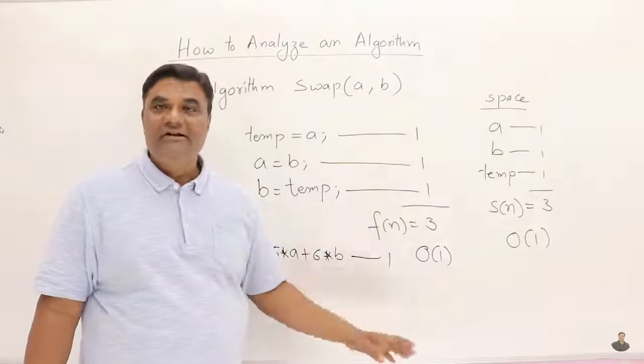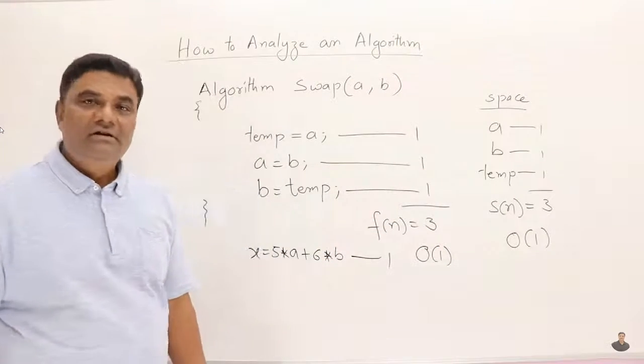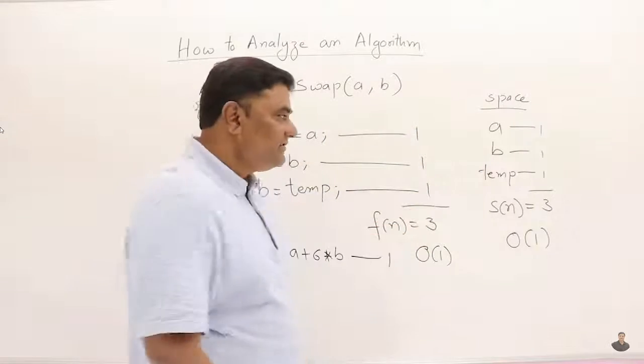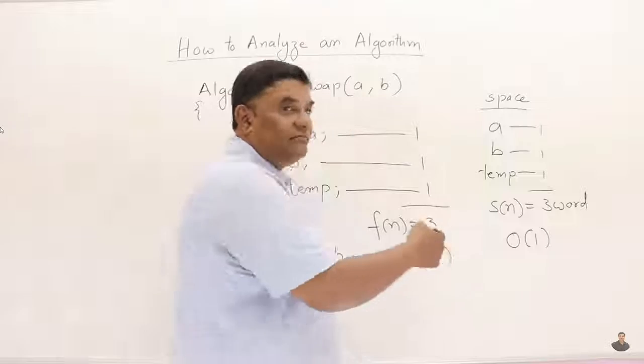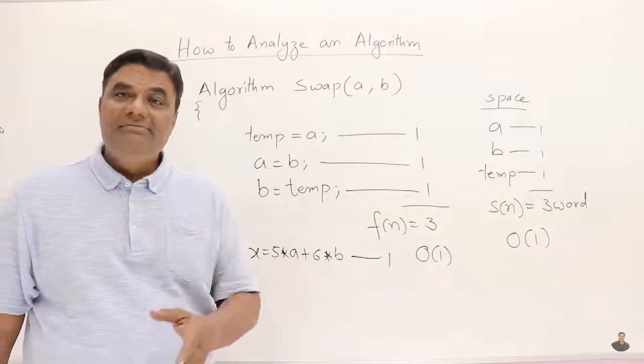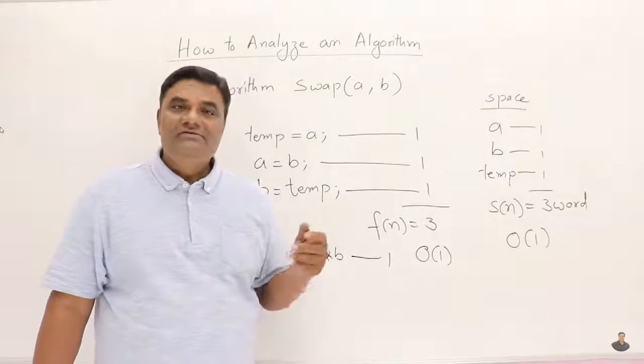If it is 3000 also we write 1, saying that the value is constant. So this is how each statement is taken as 1 unit of time, and each variable is taken as 1 word. So these are 3 words. Why are we saying words there, not bytes? We don't know. When we convert it to a program, it may be an integer type or float type or double type, that we don't know. So that's why we say it is taking words.